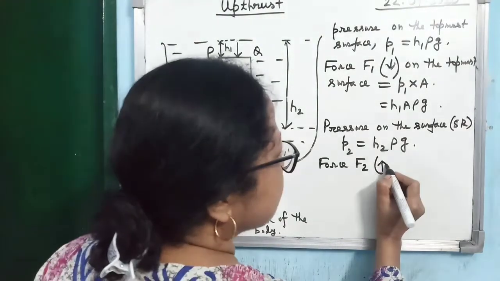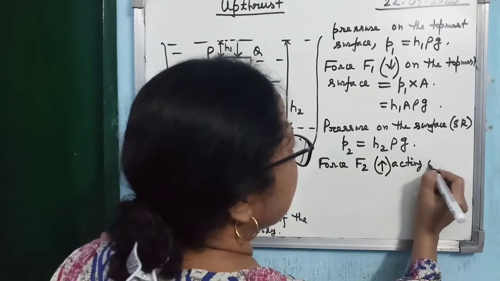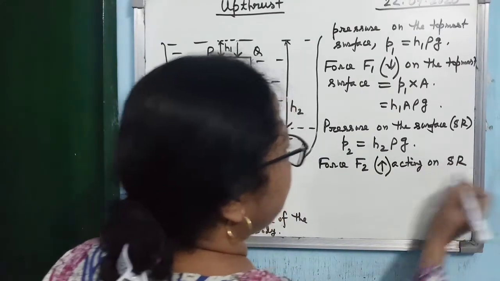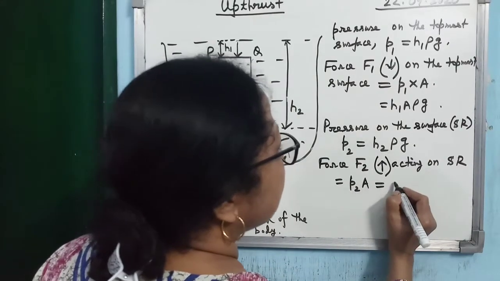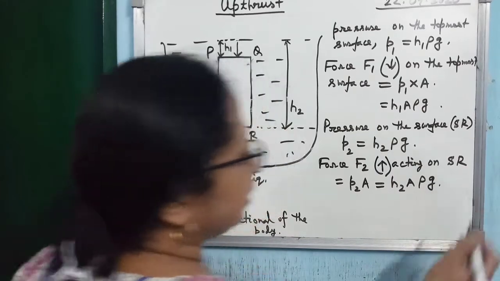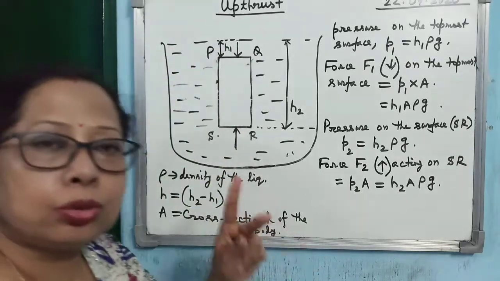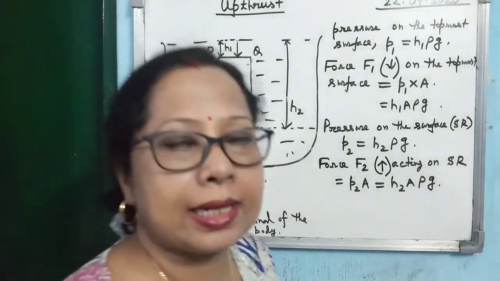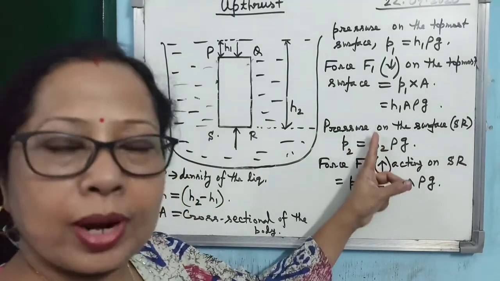So F2 is acting in the upward direction. Force acting on SR. How much will it be? It will be P2 into the cross-sectional area. So you can write it as H2 A rho G. So, if you consider the body, two unbalanced forces are acting on it: F1 in the downward direction, F2 in the upward direction.